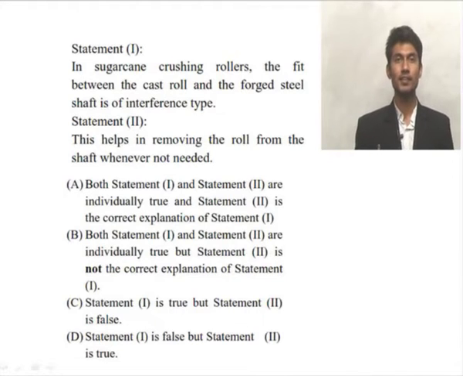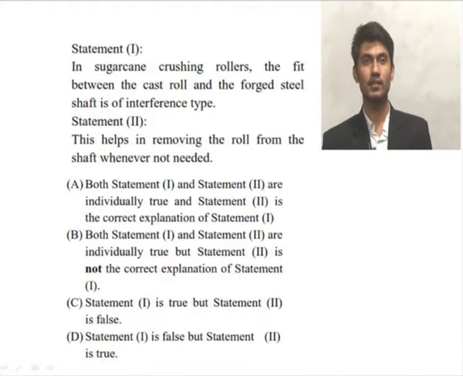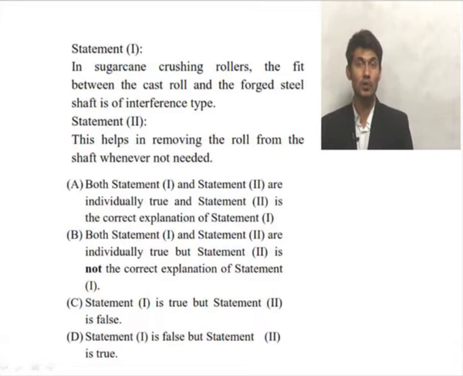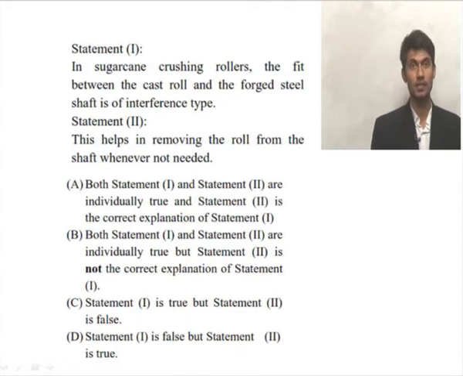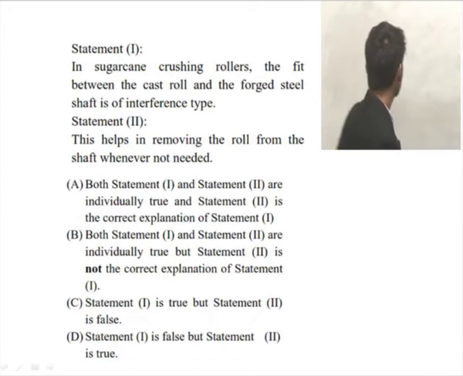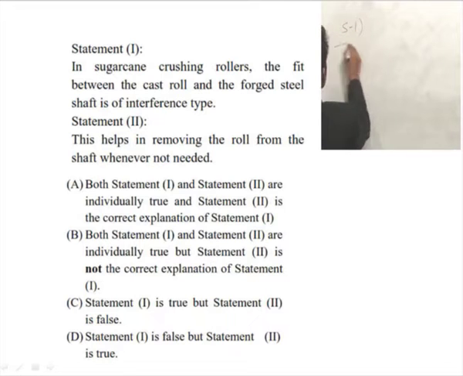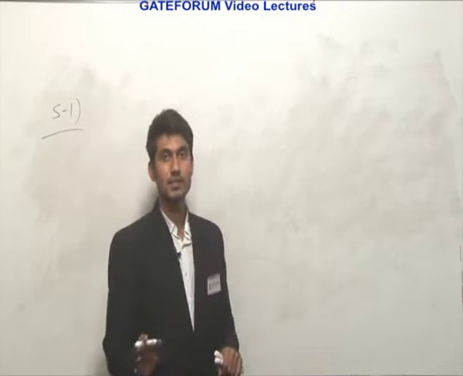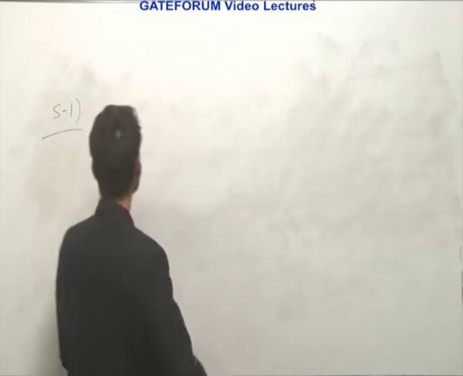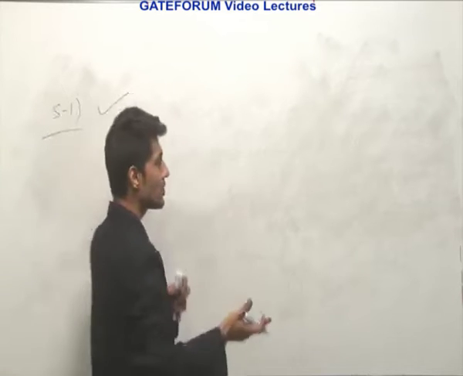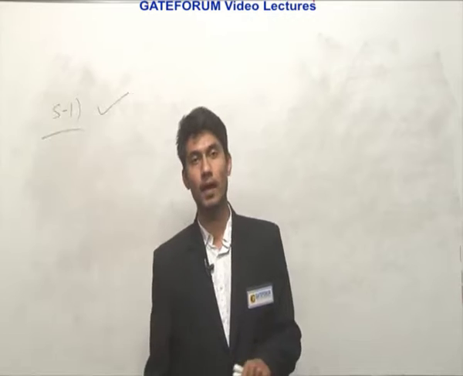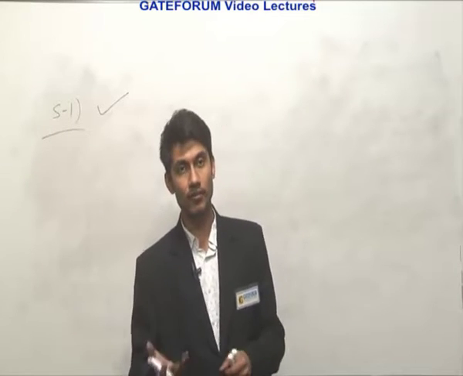Statement 1: in sugarcane crushing rollers, the fit between the cast roll and the forged steel shaft is of interference type. Statement 2: this helps in removing the roll from the shaft whenever not needed. Now we'll look at statement 1 and statement 2. Statement 1 suggests that the fit is interference type. This is why both units can run together and do not split while in use.